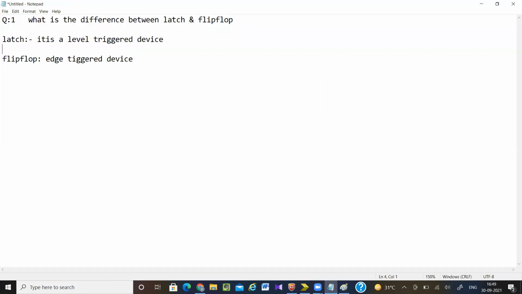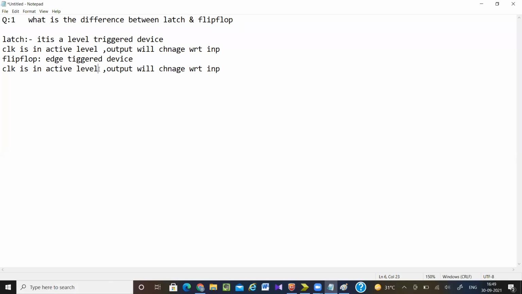So here the clock is at active level. Active level means it can be high level, it can be low level. At that time the output will change depending on the input. But in a flip-flop, what happens? The clock is at active edge. At that time only the output will change. It can be positive edge, it can be negative edge.